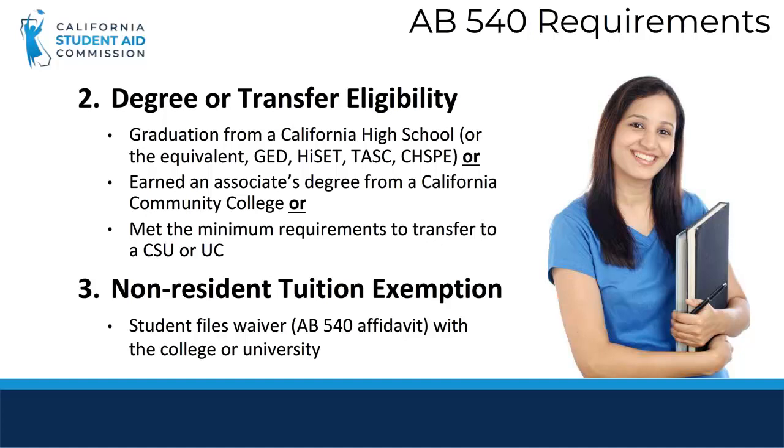AB 540 eligible students who are awarded will be required to complete a non-resident tuition exemption waiver declaring that they will file an application to legalize their immigration status. This form must be submitted by the student in order to get paid for their Cal Grant. The affidavit exempts qualifying students from paying non-resident tuition and certifies that students are eligible to apply for Cal Grant under the California DREAM Act application.